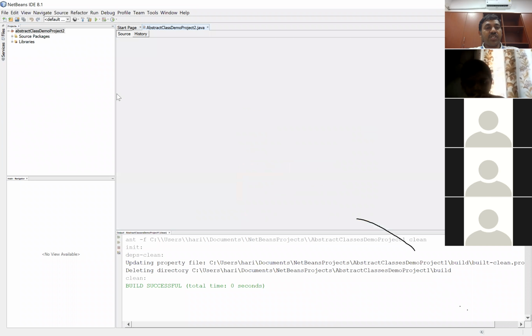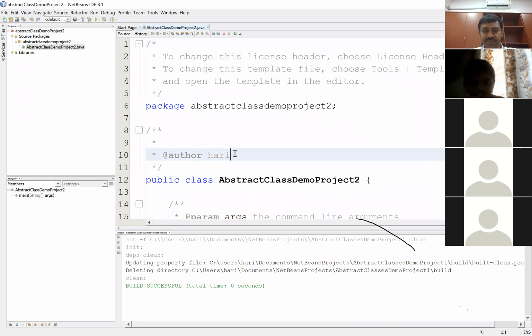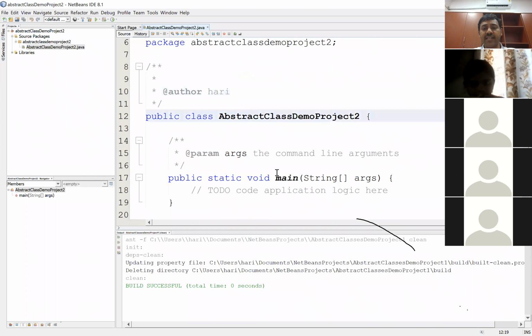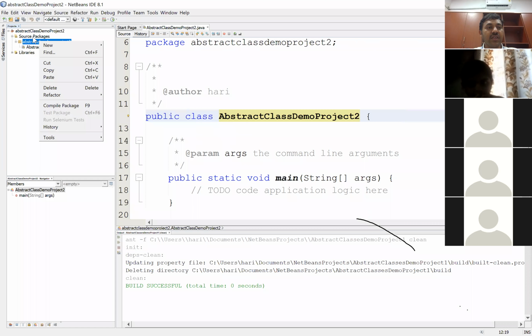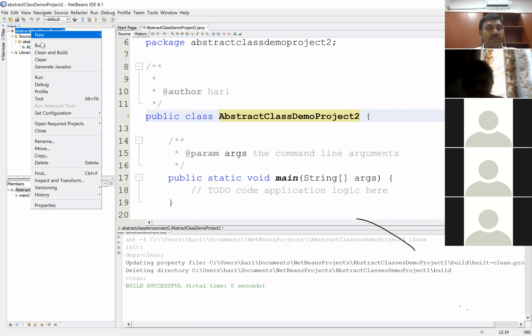So that's the project where NetBeans has already created a class for me and it has already put a main method. But this class I won't be using straight away. What I'll do is I'll create one more package, a new package.